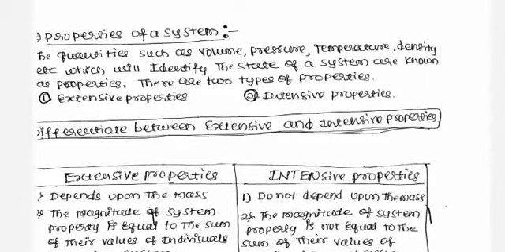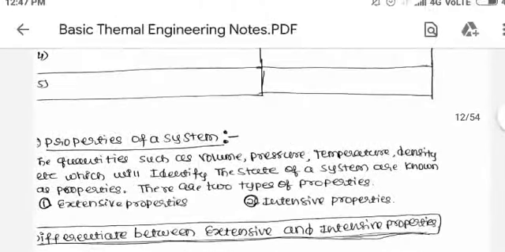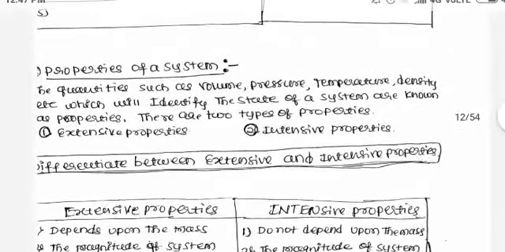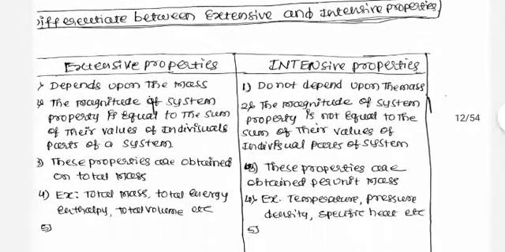These properties are of two types: extensive properties and intensive properties. Extensive properties depend upon the mass. Intensive properties do not depend upon the mass. For extensive properties, the magnitude of the system property is equal to the sum of the values of the individual parts of the